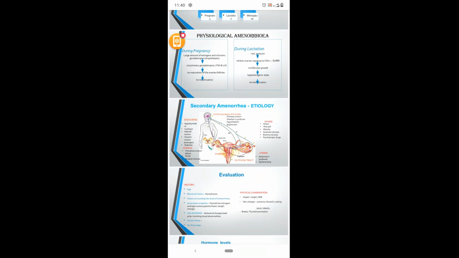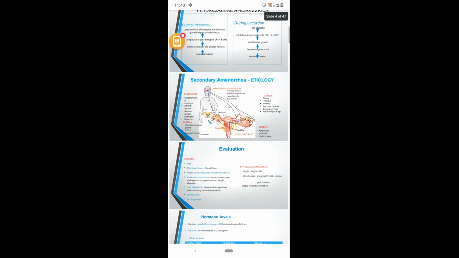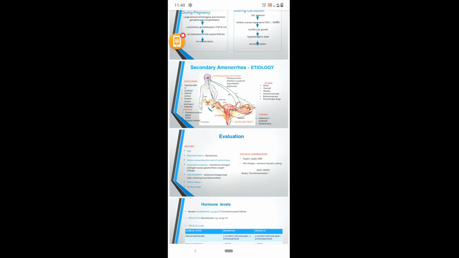Next, coming to the pathological causes of secondary amenorrhea, we'll discuss these in detail, and we'll discuss these according to the origin. That is outflow tract causes, that is the uterus and cervix. Pathology in these areas will cause secondary amenorrhea.